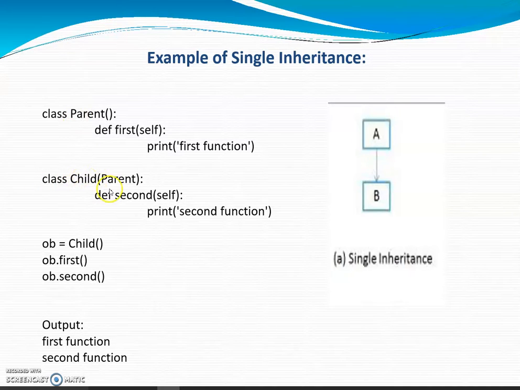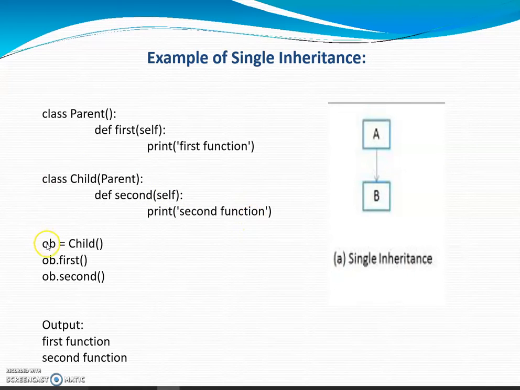Class child in brackets parent means this child class is derived from the parent class, or the base class of this child class is the parent class. In this class I have defined a method def second in brackets self, and in this method I just use a print statement to print the second function message on the console.